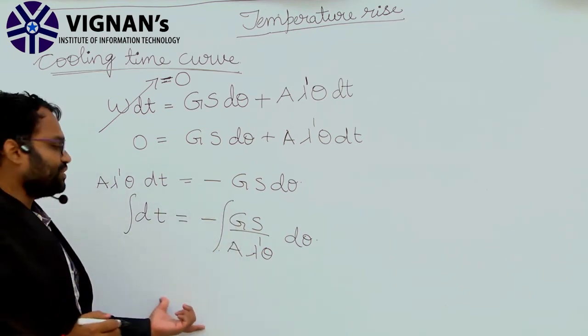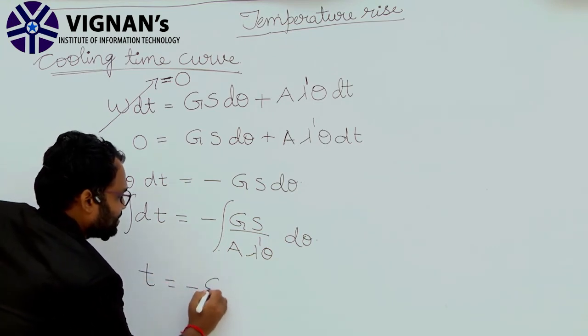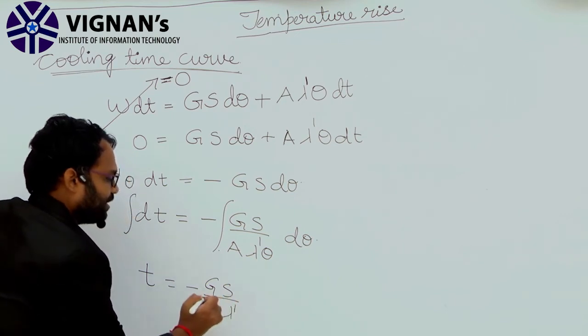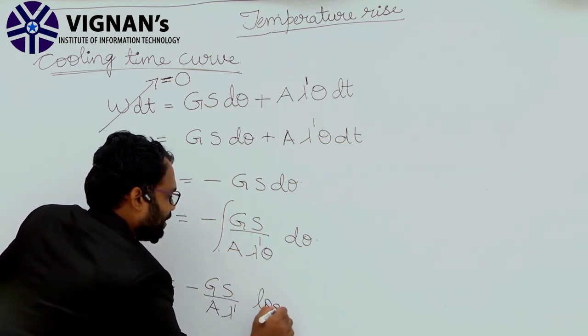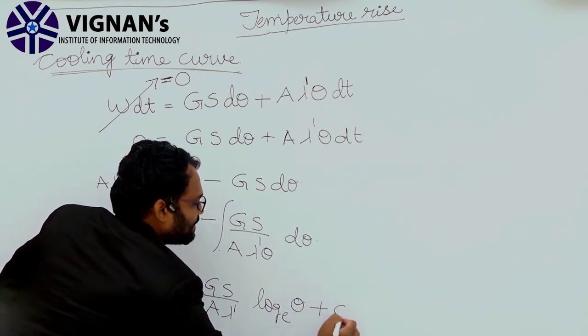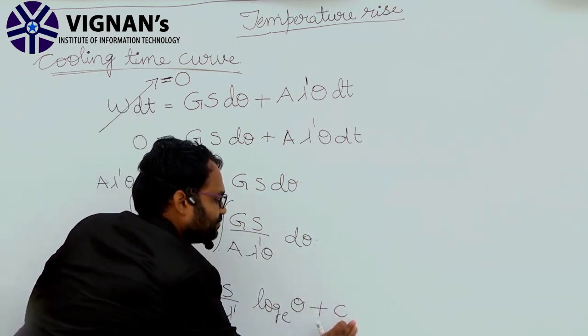Now integrating the expression on both sides, we are getting t equal to minus Gs by A lambda dash, log e power theta plus C1.